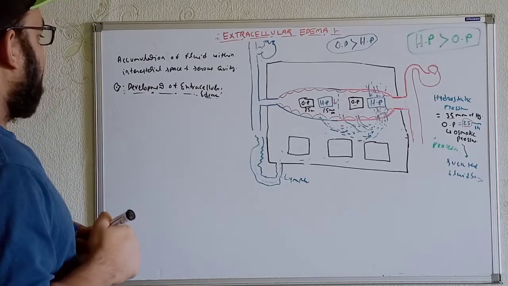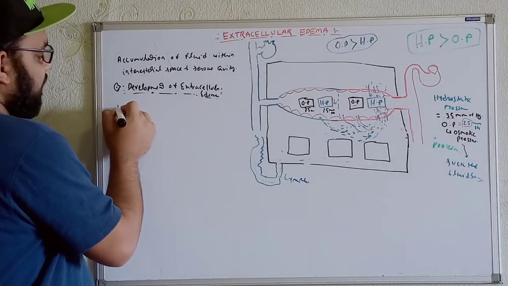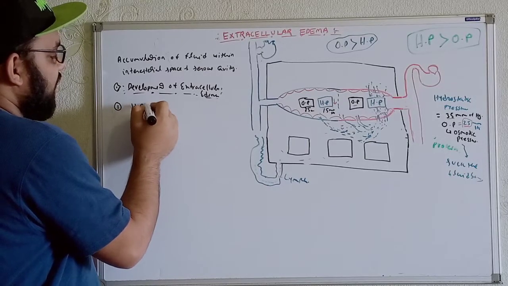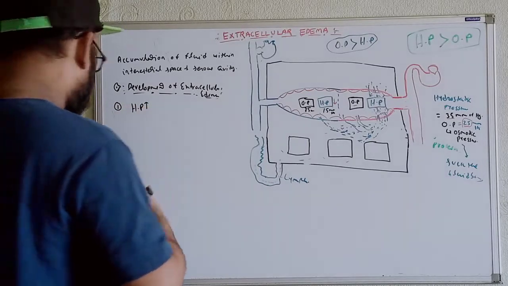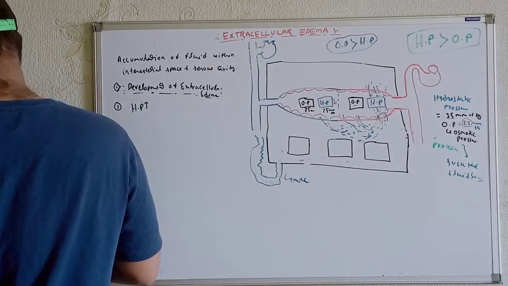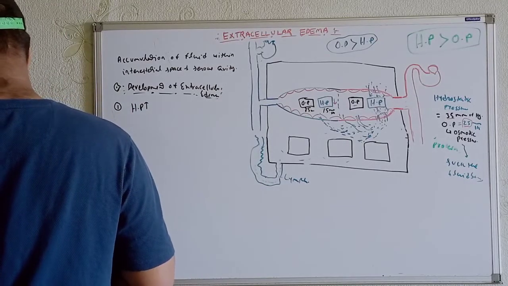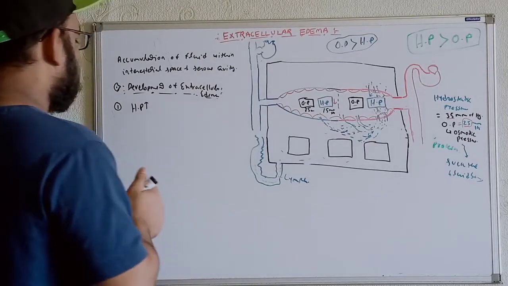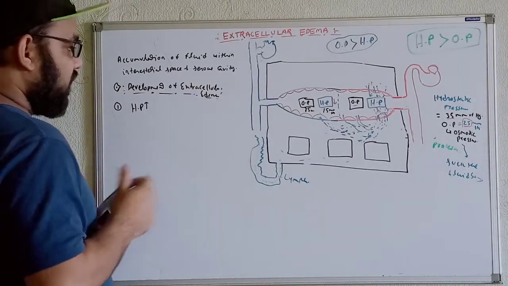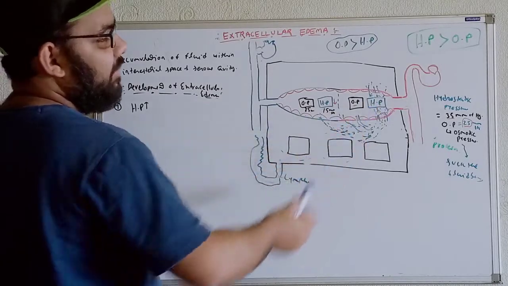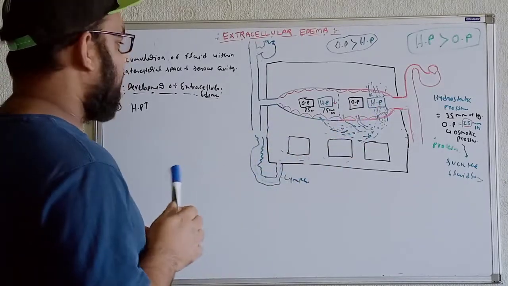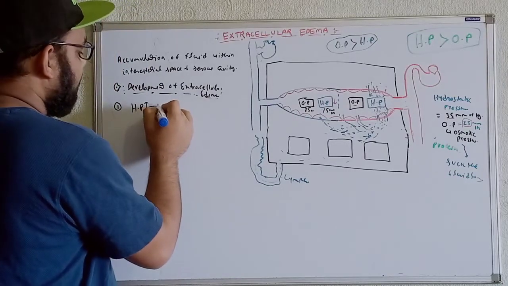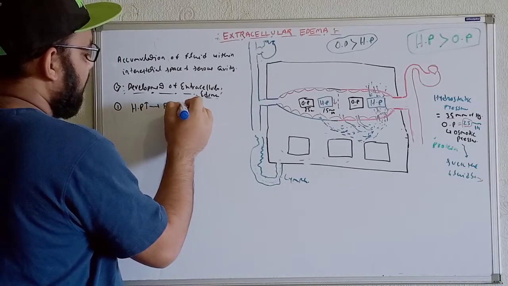For whatever regions, if the hydrostatic pressure is increased too much, try to understand from here, a greater amount of fluid will reach from the microcirculation to the interstitial space. So whenever we get a greater amount of fluid, more fluid will be within the interstitial space.